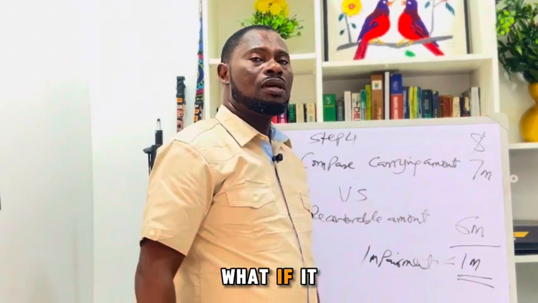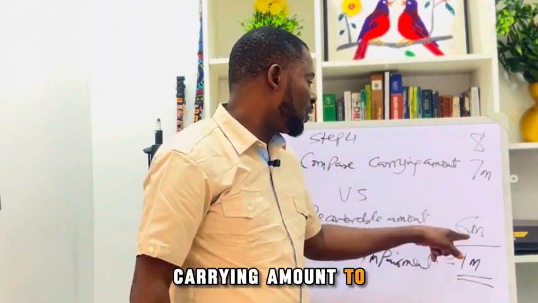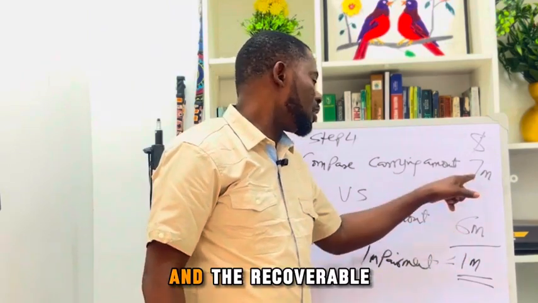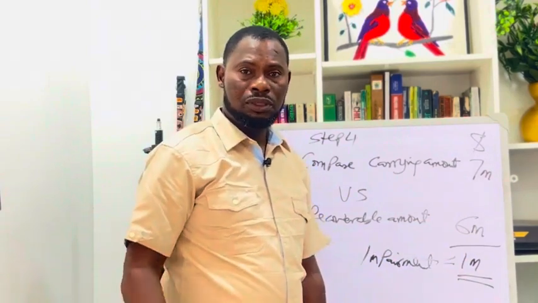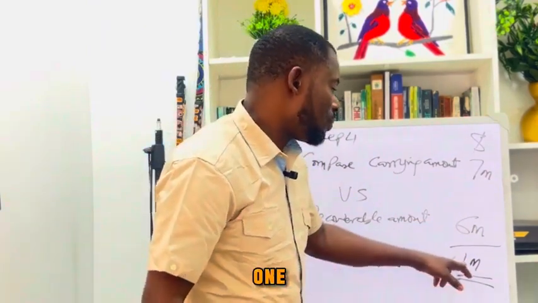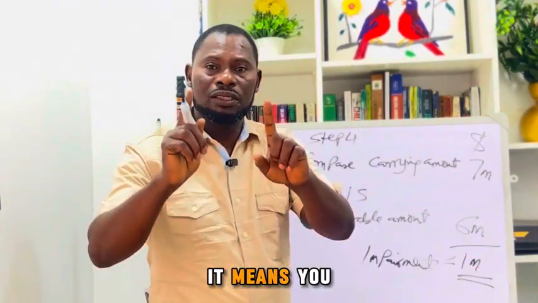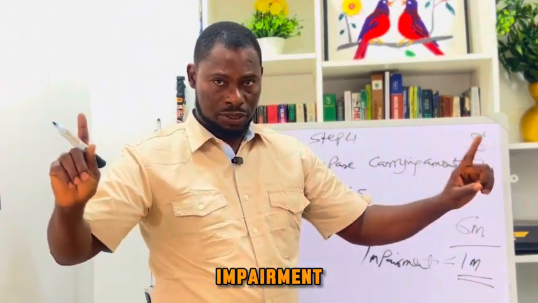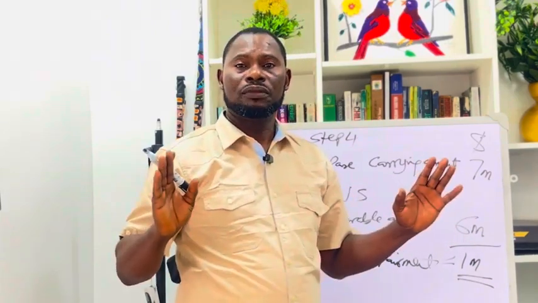What if it was the other way around? What if we had carrying amount to be 6 million and the recoverable amount to be 7 million? We would have gotten the same 1 million, but it would have been a negative. Now, if it is a negative, it means you don't have an impairment. This is very, very important. It means there is no impairment.